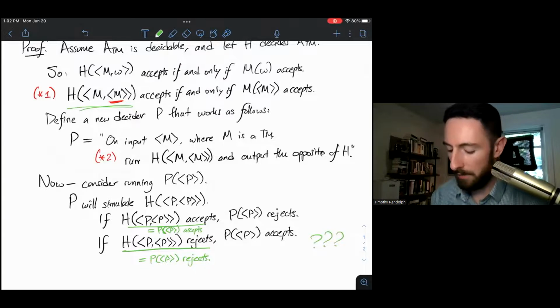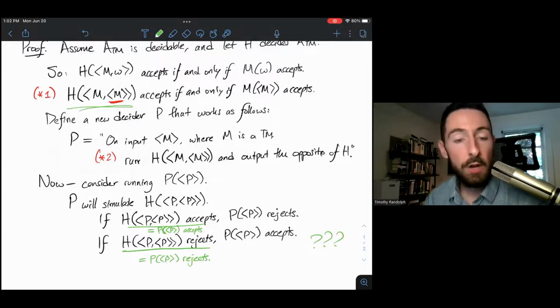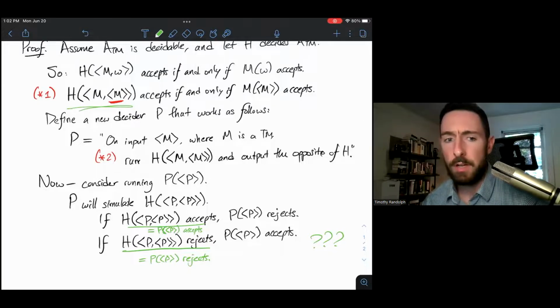So now we have a machine that works as follows. Running P on itself accepts if it rejects. Running P on itself rejects if it accepts. Both of these behaviors are paradoxical. Neither is well-defined, neither is possible. So this is a paradox.